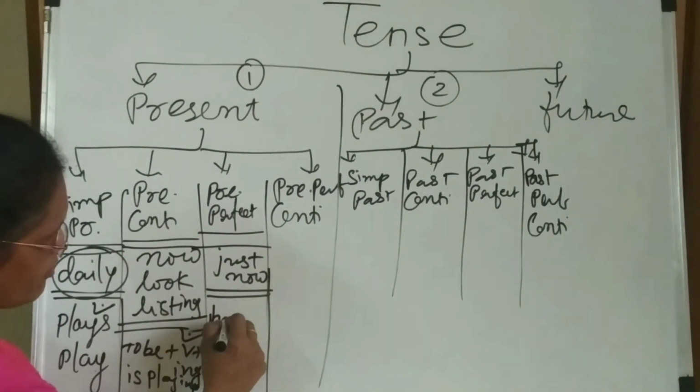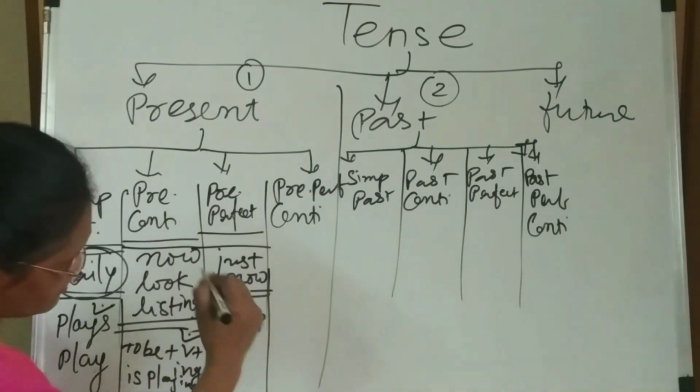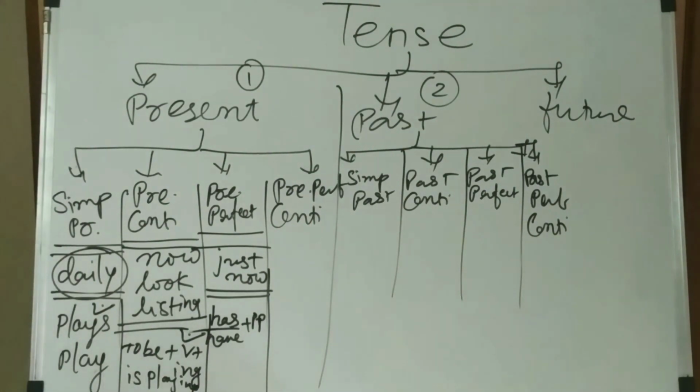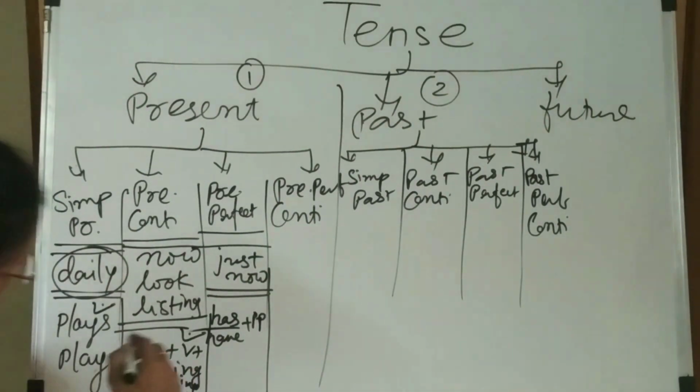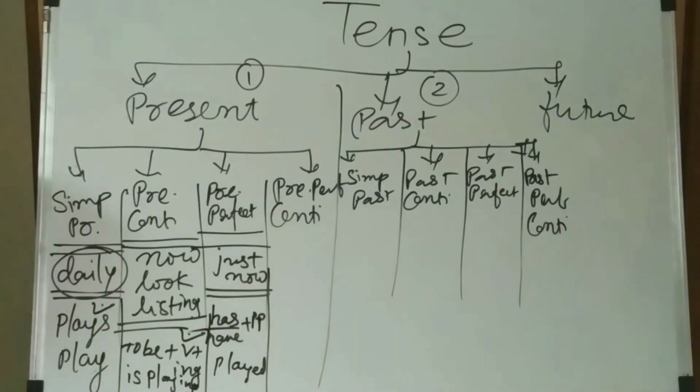The formula for this one is has, have plus pp. Then pp stands for the third form of the verb. If you say pp or third form, both are the same. Then we can discuss play. Third form is played. Then you can write it like that, has, have plus played.